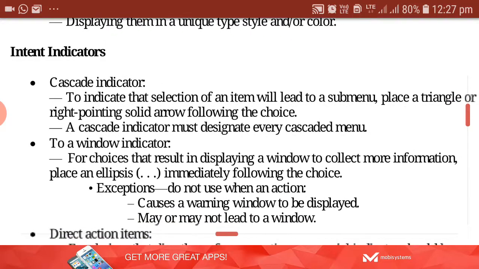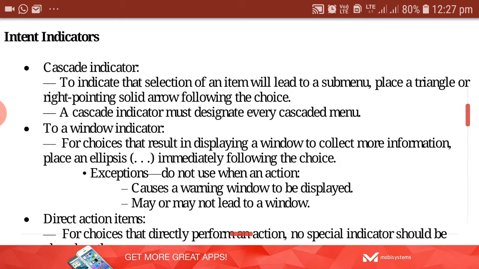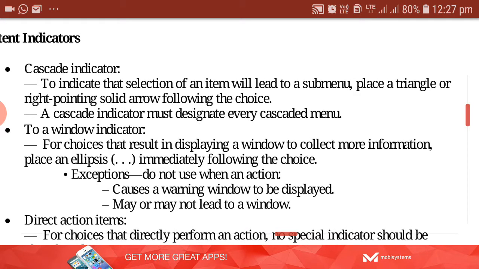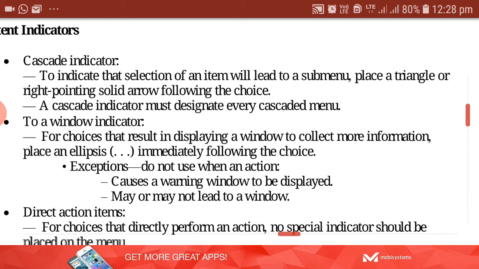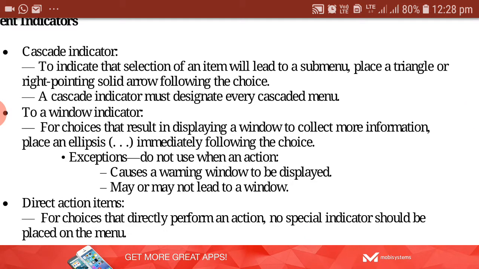Then intent indicators. The cascade indicator indicates the selection of an item. Suppose there is a main menu, and if you select an option in it that leads to another submenu, then you have to place a small triangle or right-pointing solid arrow.